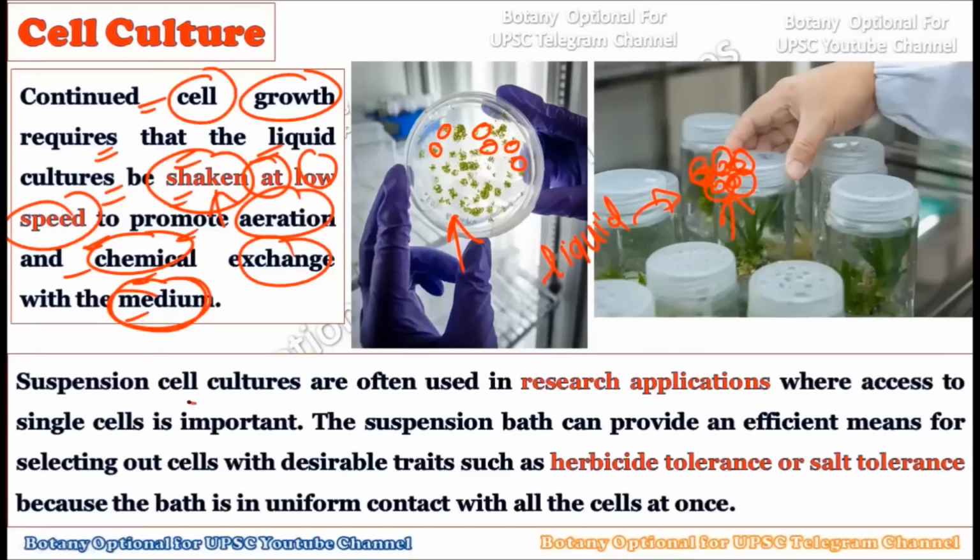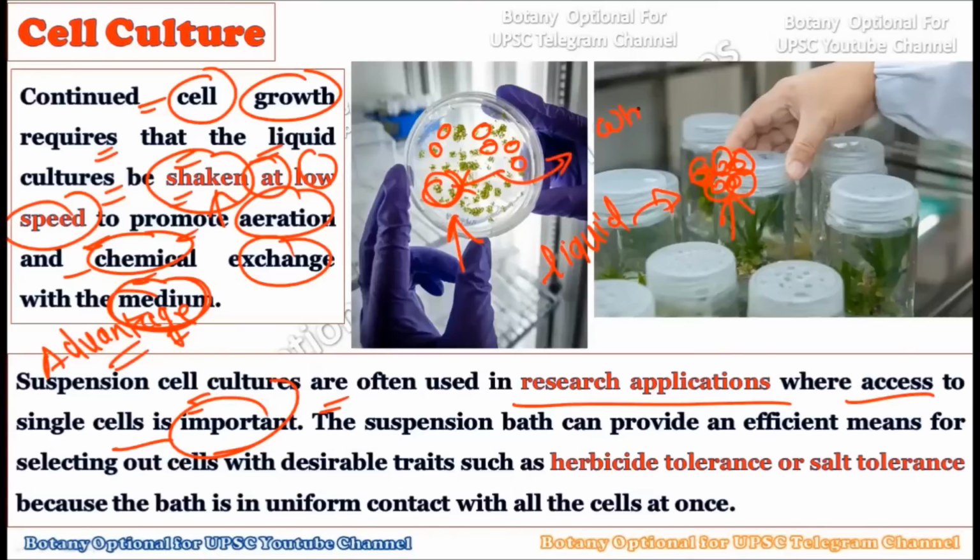Okay, now see, the suspension cell culture is often used in research applications where to assess the single cell is important. Now see, what are the different advantages of the single cell. Okay, and now we are culturing the single cell, and now after absorbing these nutrients from the liquid medium, this single cell can grow into a whole new plant. Okay, that is, the single cell has its ability to get converted into a whole new plant.